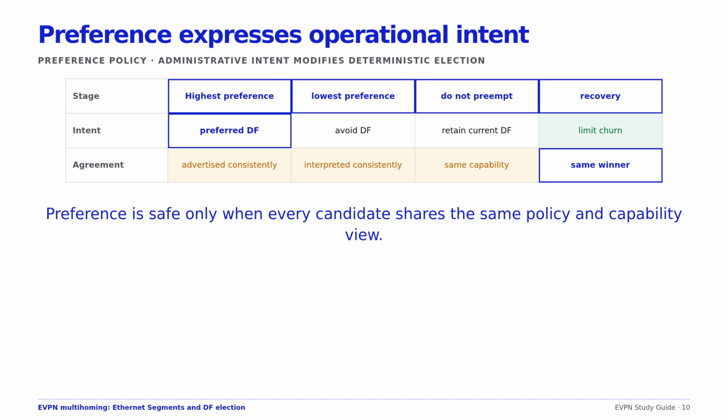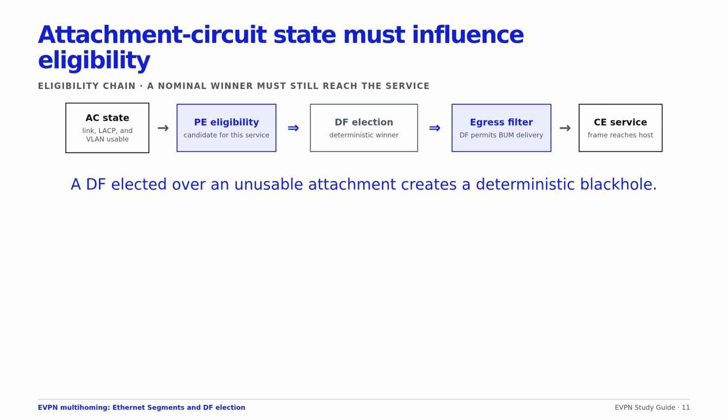A PE may remain alive, advertise type 4, and reach the evpn core while one local VLAN or attachment circuit has failed. If election ignores that service-specific failure, the PE can remain DF for BUM traffic it cannot deliver. RFC 8584 defines attachment circuit influence capability to address this class of problem.